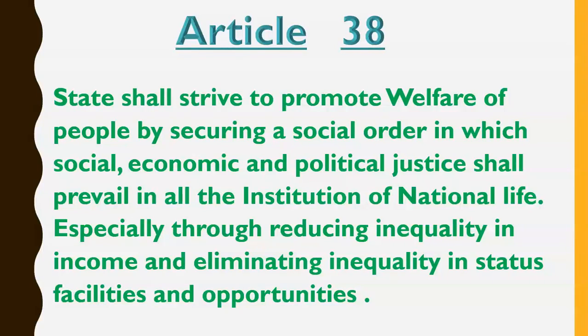Now further it tells how the state can do so. It tells that the state can bring welfare to people by securing a social order in which social, economic and political justice shall prevail in all the institutions of national life. So it tells how the state can make India a welfare state, how the state can do welfare of people: by securing a social order in which social, economic and political justice prevail.